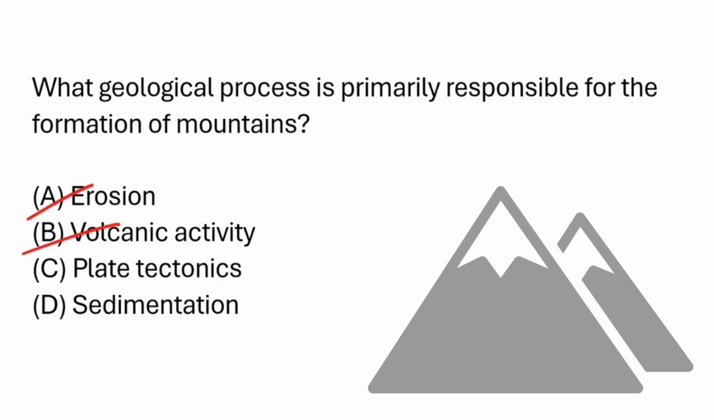Sedimentation. This is the process of settling and depositing sediment. The soil and rock that gets removed from erosion is what we mean by sediment, and where sediment eventually winds up over time is sedimentation. These can result in landforms, but those types of landforms that get created do not include mountains. Sedimentation is not correct. That brings us back to plate tectonics. The movement of tectonic plates is the process that is primarily responsible for the formation of mountains. C, plate tectonics, is the correct answer.